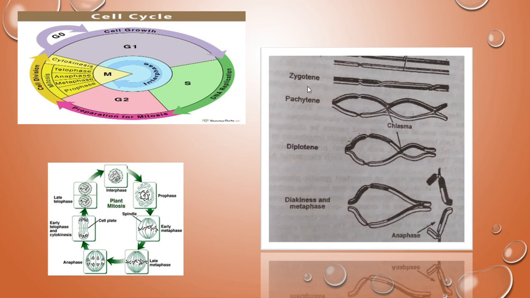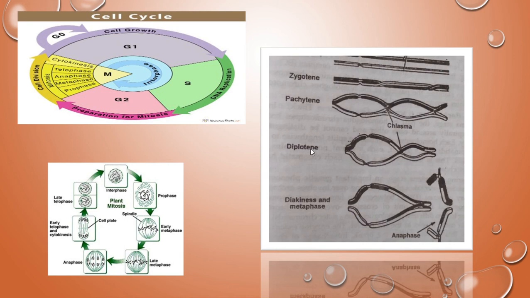And then zygotene. What you observe here is synapsis. They are pairing with each other, right? That homologous pair is called a bivalent, and the process is called synapsis, which we can see in the zygotene. Then pachytene: the crossing over will occur, meaning genetic material is exchanged between non-sister chromatids. See, this is the black one, this is the white one, they are exchanging material. So crossing over, the recombination, occurs in the pachytene stage, right?